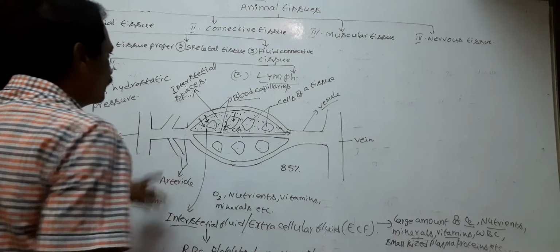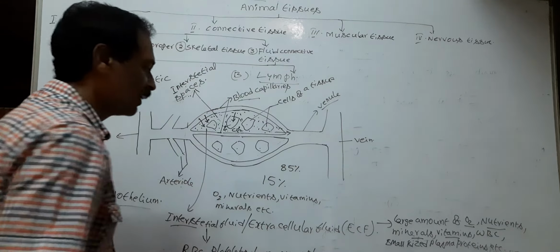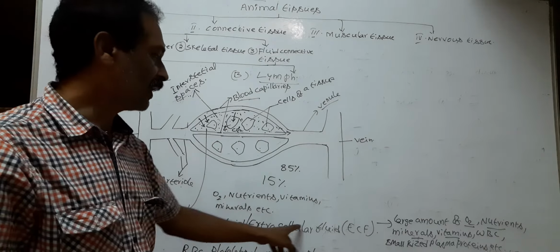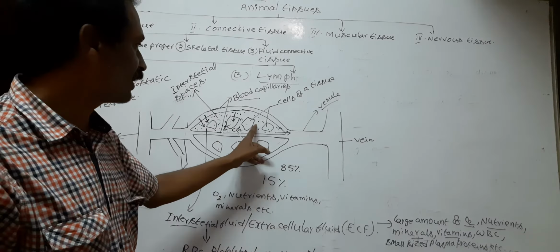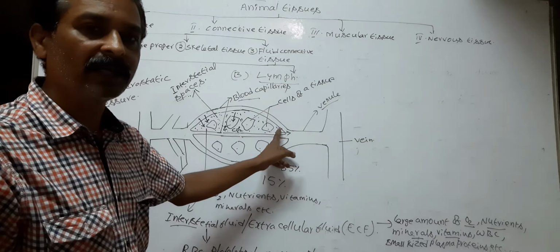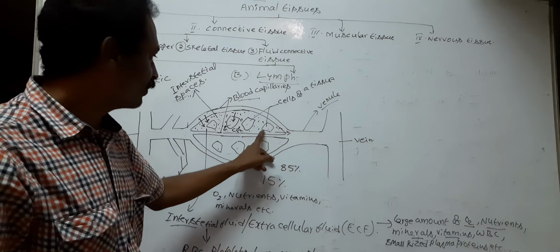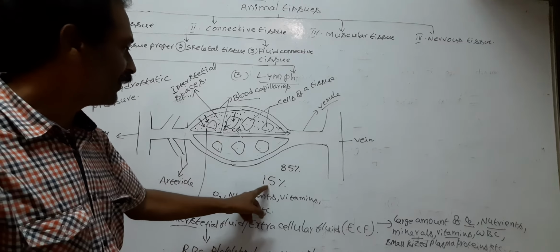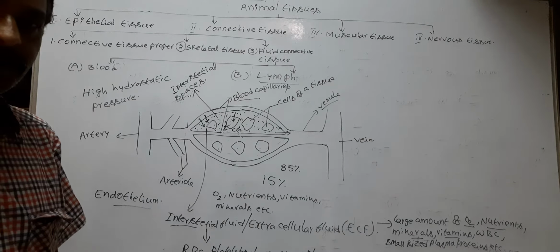Next, the interstitial spaces contain only 15% of extracellular fluid or ECF. So the 85% of ECF is absorbed into venules with the help of high osmotic pressure at the end of venules. Now the interstitial spaces contain only 15% of extracellular fluid or interstitial fluid.